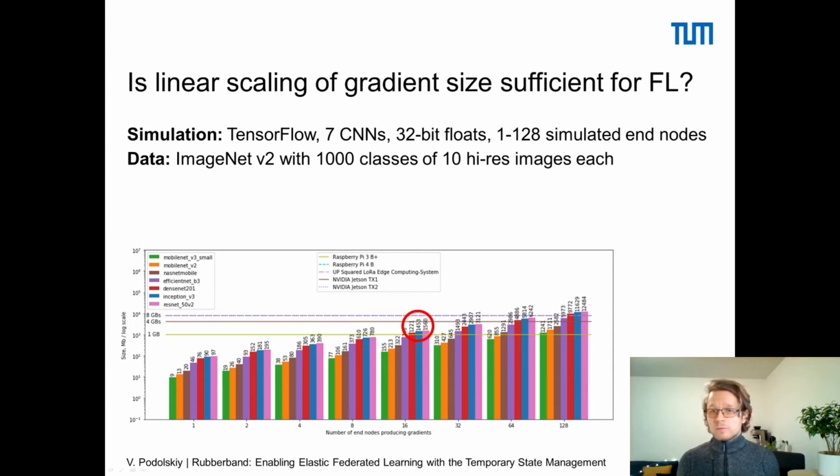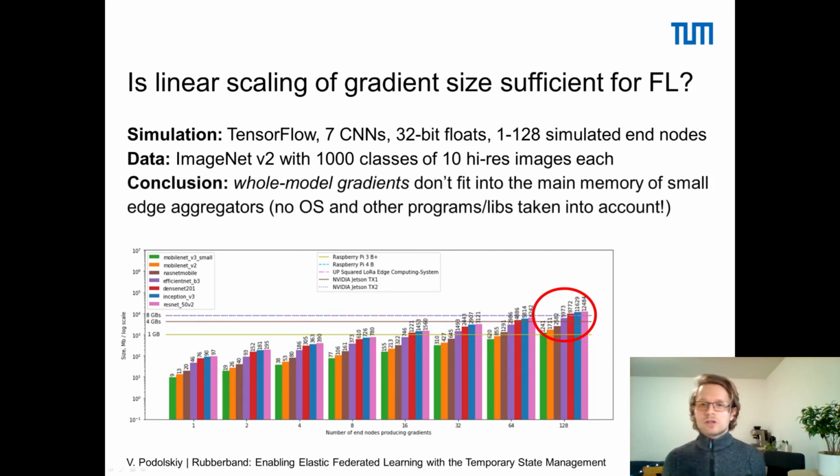Here we see that already with 16 end nodes, 3 models won't fit into the main memory of Raspberry Pi 3. Then it gets worse. Another model joins at 32 end nodes. Then at 64 nodes, one of the nets optimized for mobile devices crosses the 1 gigabyte threshold. Lastly, at 128 nodes, we observe that most low-capacity devices are insufficient to aggregate the model updates.